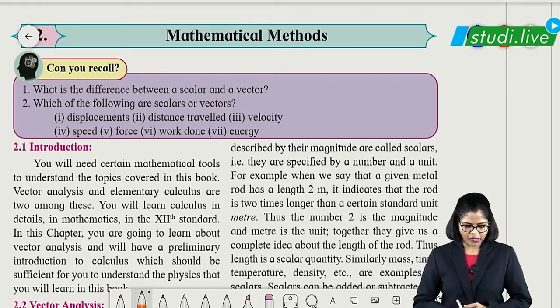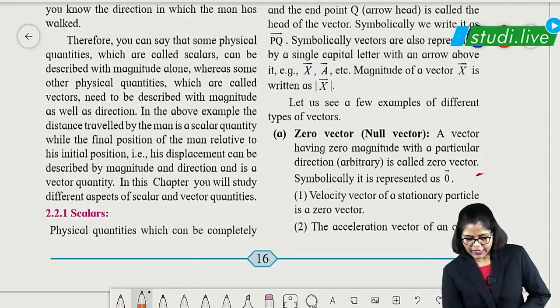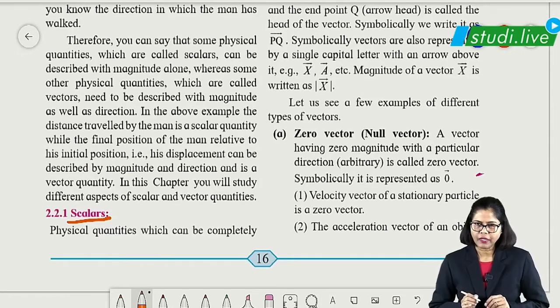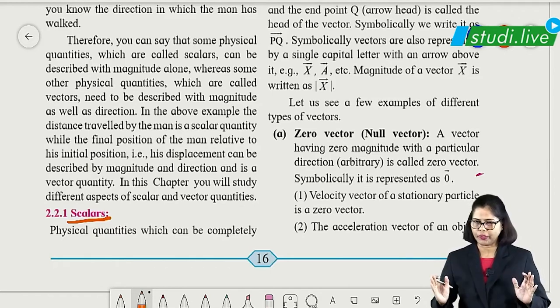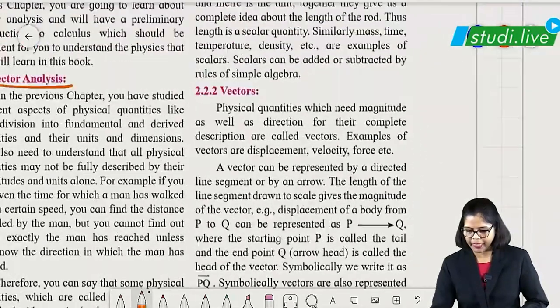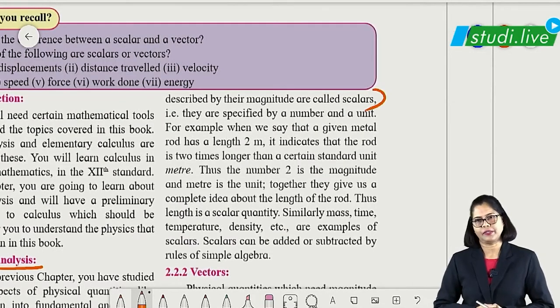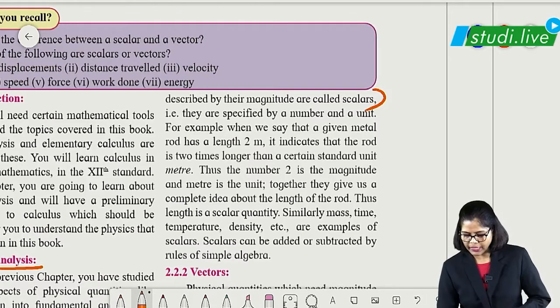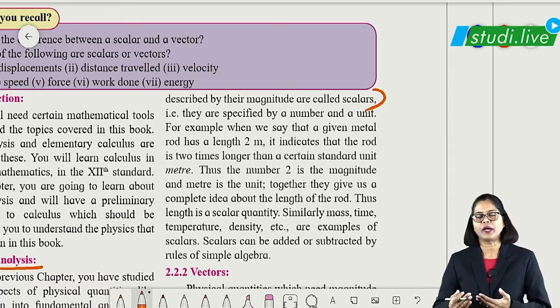Okay students, so let us talk about the first thing, that is the vector analysis. So we are going to talk about scalars. Basically, what is a scalar? You have already learned in lower classes that a scalar is nothing but a physical quantity which requires only magnitude. Okay, so this is the definition you have to learn. The physical quantity which can be completely described by magnitude is called a scalar. That definition you have to learn, and of course scalars can be all the fundamental quantities which you have learned in physics. That is length, mass, time, temperature, everything comes under scalar quantity.